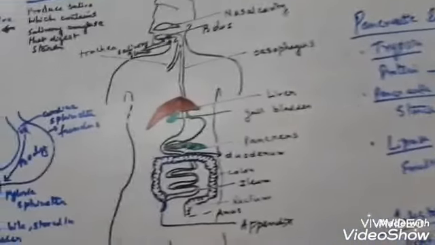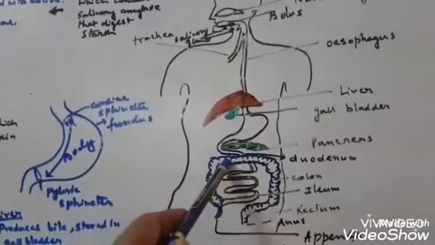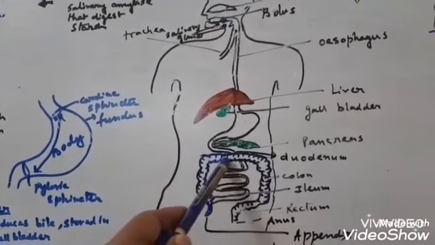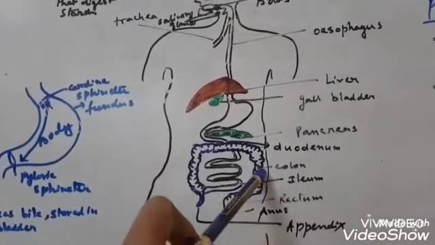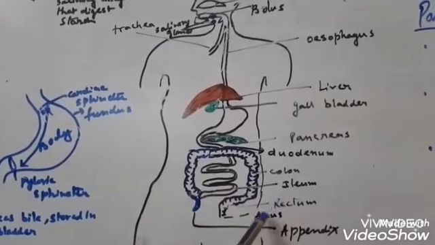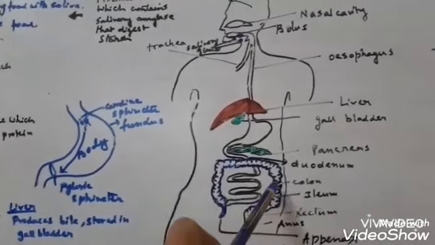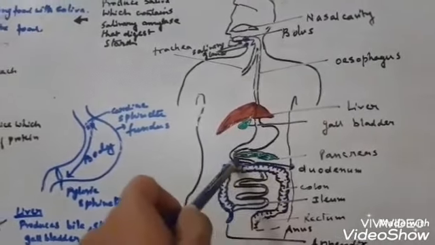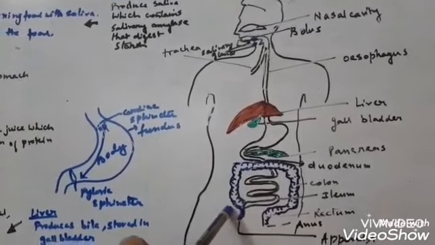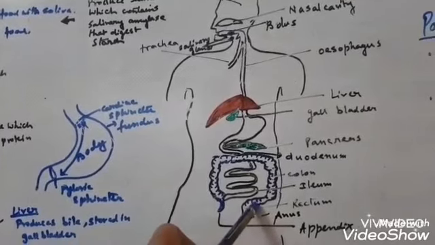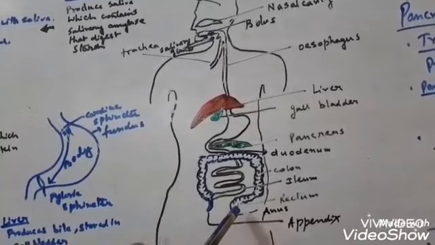And the undigested food material passes to the large intestine. The large intestine is divided into the cecum, the colon, and the rectum and anus. This is the cecum. The colon is the ascending colon, transverse colon, and descending colon. This is the rectum and anus. So the colon, cecum, and rectum are the parts of the large intestine.